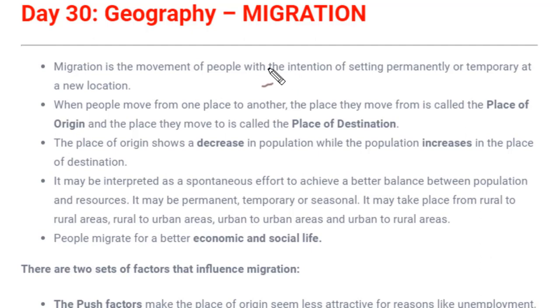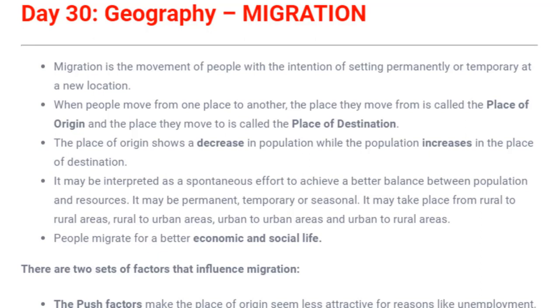called migration. You might have seen in an area, if you're living in a village or if you are staying in a town, you might have gone to another town, or if you're living in a village you might have gone to some other town for studying purpose, or your parents might be residing in a village but for job purpose they might have gone to another country, other towns or other cities. So this movement of your father or your parents or you yourself for studying to other cities is known as migration.